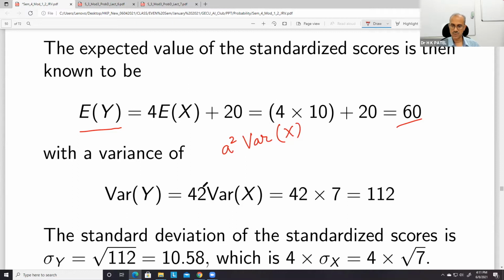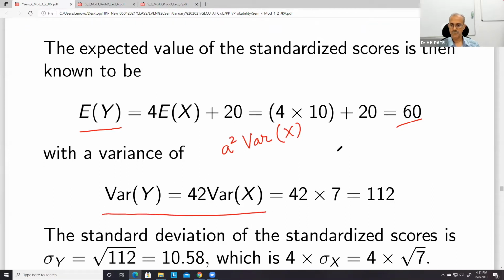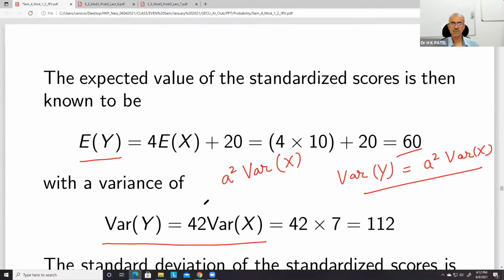But then how is this 42? Variance of y is equal to a square variance of x, so if a is 4, this should not be 42.